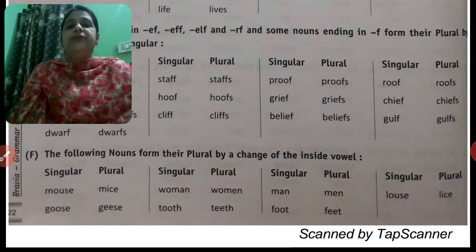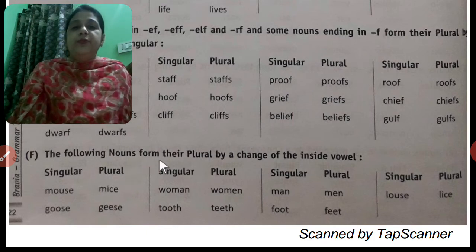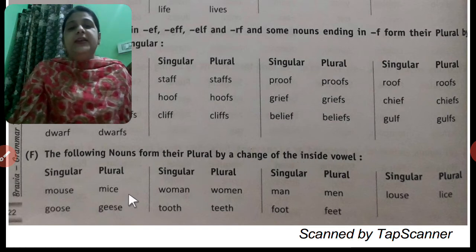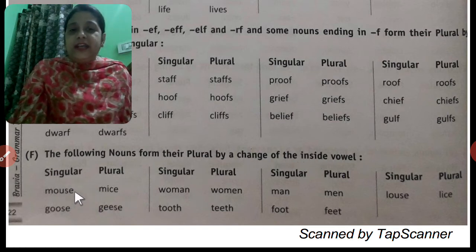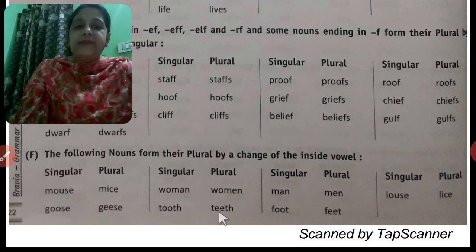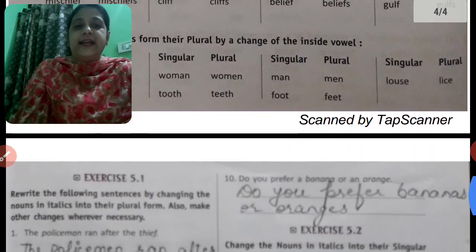Next, the following nouns form their plural by changing a word inside, a vowel. In these, when we make the plural, we will just change some letters inside. Mouse, mice; goose, geese; woman, women; tooth, teeth. We will not change the last letters. We will just change some letters inside it.